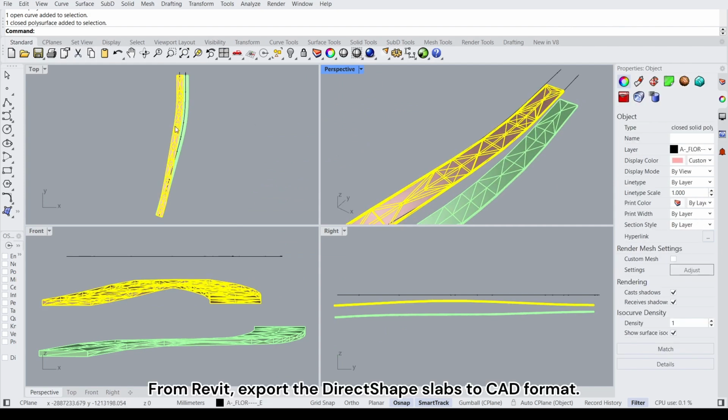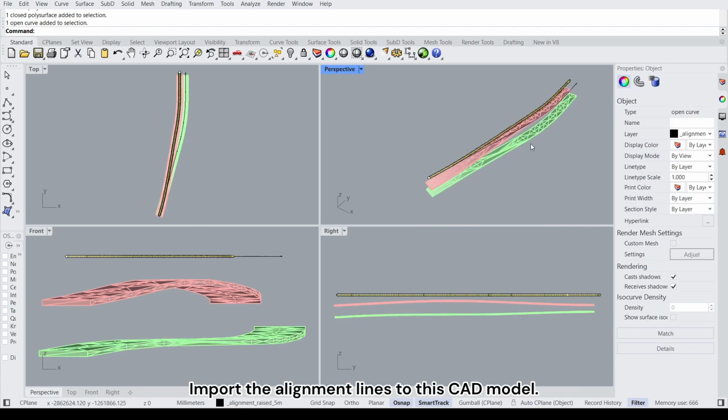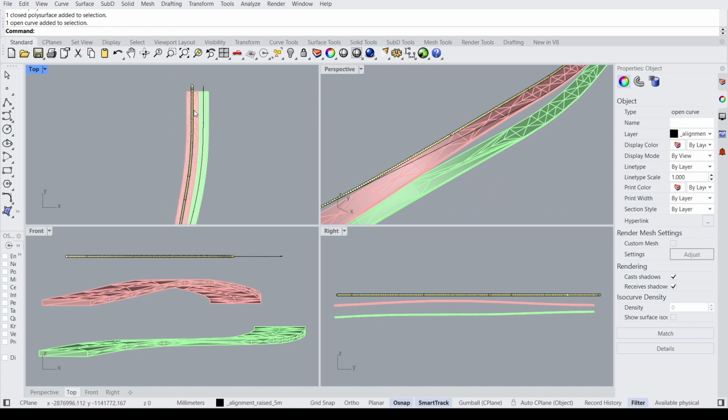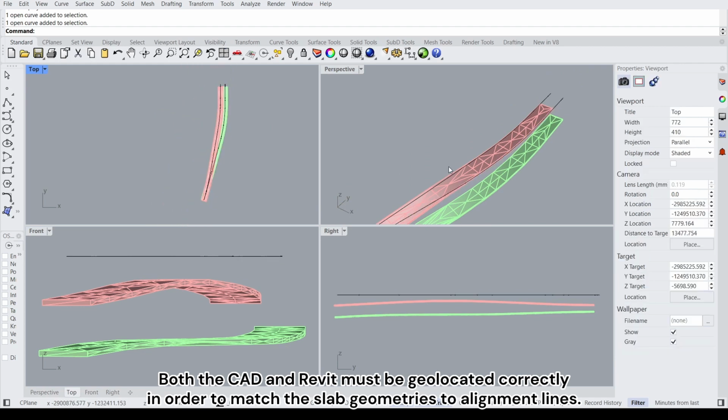From Revit, export the DirectShape Slabs to CAD format. Import the alignment lines to this CAD model. Both the CAD and Revit must be geolocated correctly in order to match the slab geometries to alignment lines.